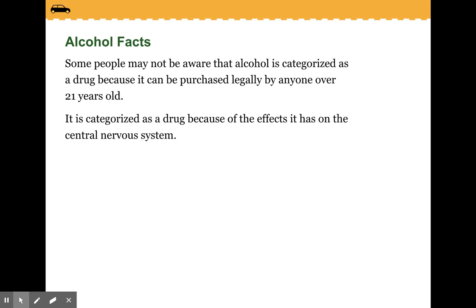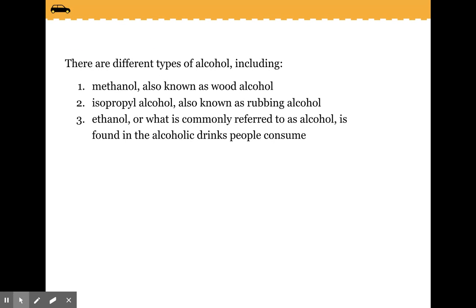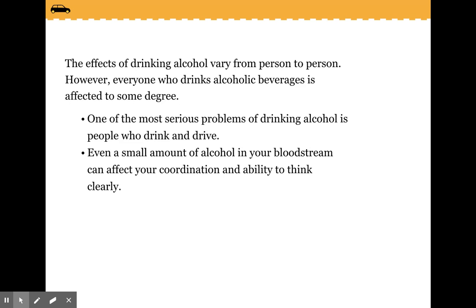Some people may not be aware that alcohol is categorized as a drug because it can be purchased legally by anyone over 21 years old. It is categorized as a drug because of the effects it has on the central nervous system. There are different types of alcohol, including methanol, also known as wood alcohol, and isopropyl alcohol, known as rubbing alcohol. Ethanol, which is commonly referred to as alcohol, is found in the alcoholic drinks people consume.